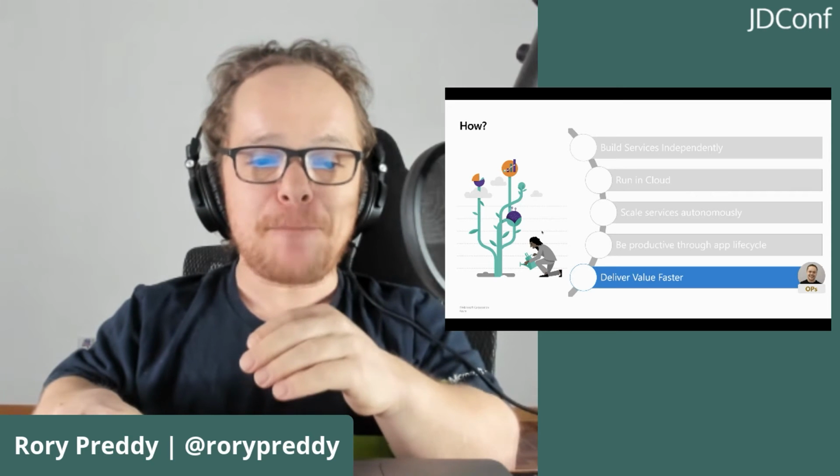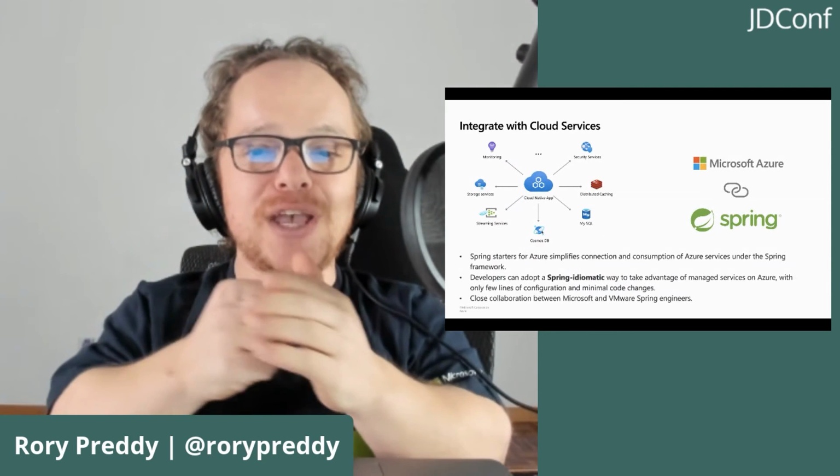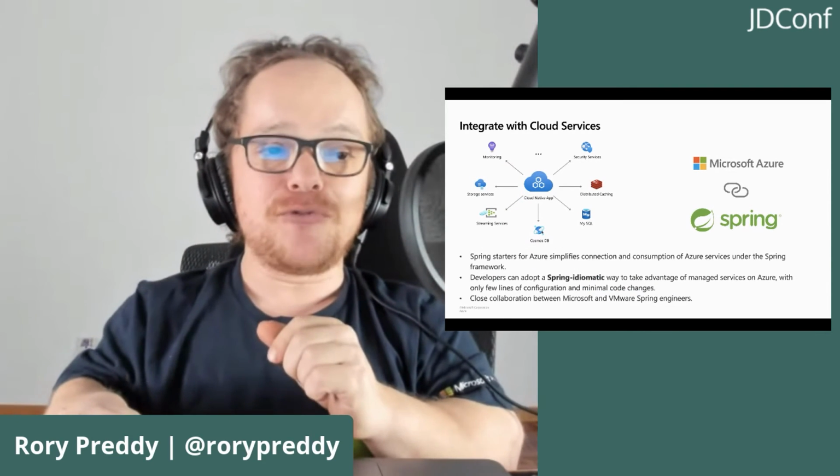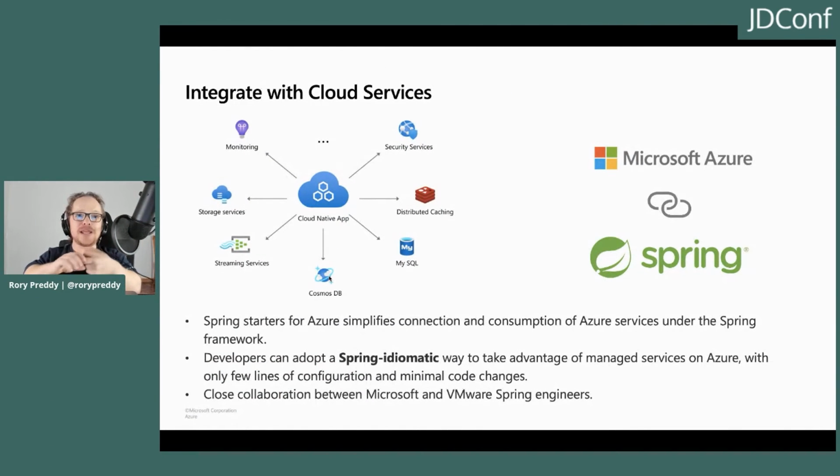So before we jump back to our demo, let's also look at how to deliver the value faster. And you do this really with Spring on Azure starters. They allow you to make your code portable. These are open source libraries backed by both VMware and Microsoft that further simplify connection and consumption of Azure managed backing services. They give developers a Spring idiomatic way to connect and consume Azure services with only a few lines of configuration and minimal lines of code.